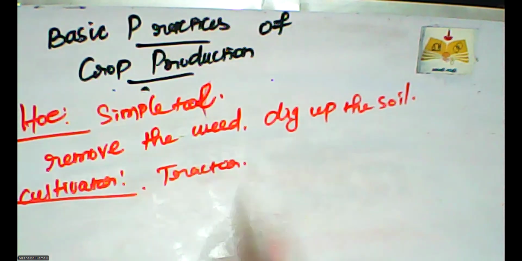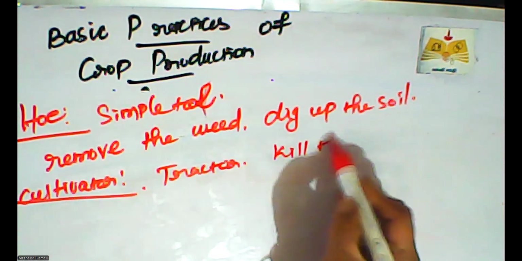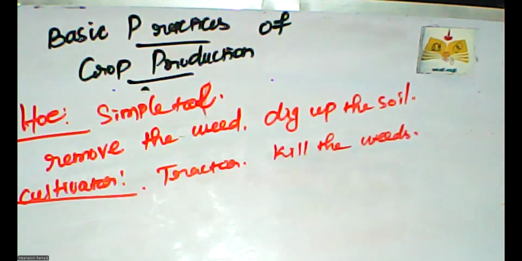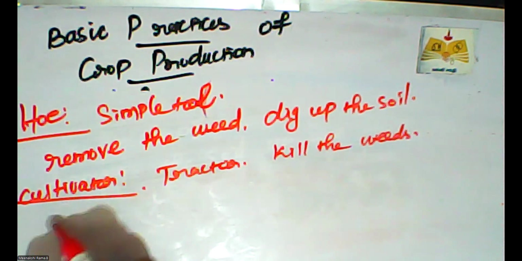They remove the weeds, kill the weeds and dig up the soil. Nowadays ploughing is done by the tractor-driven cultivator. The use of the cultivator saves labor and time also.